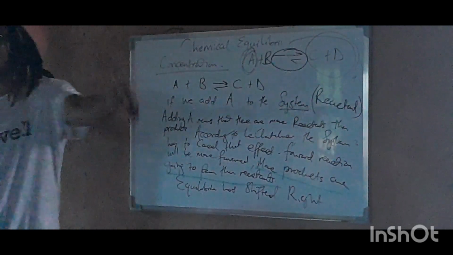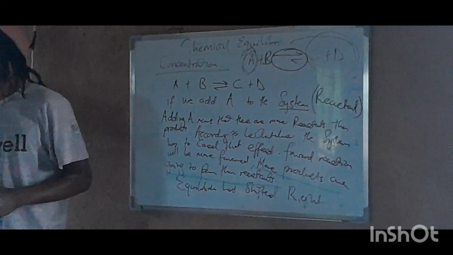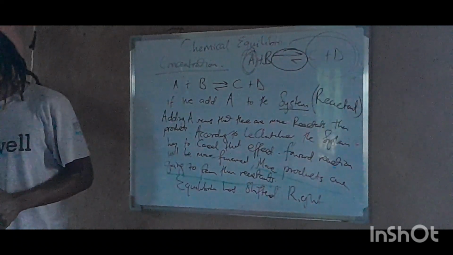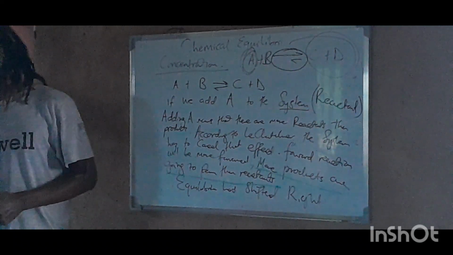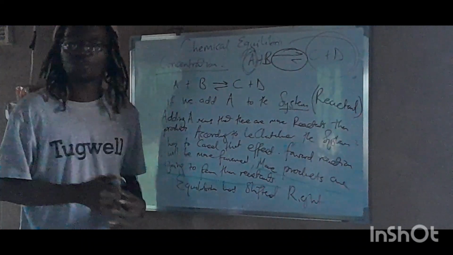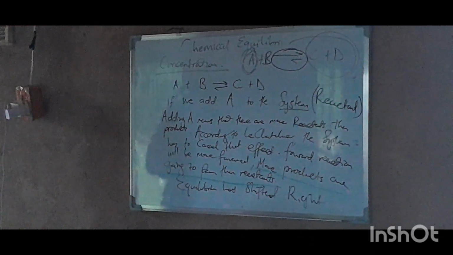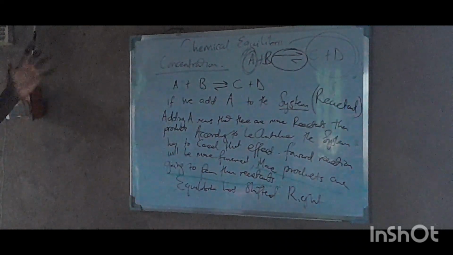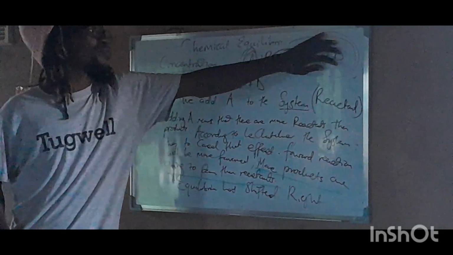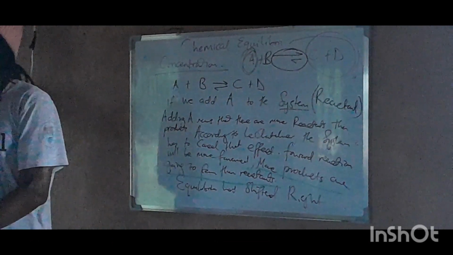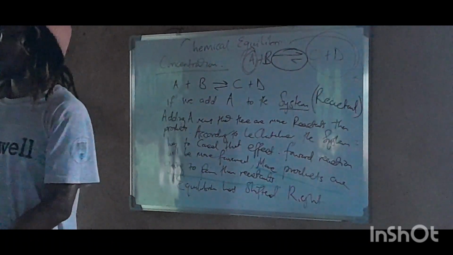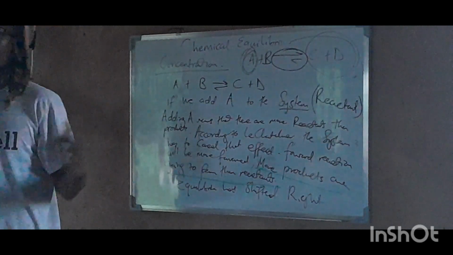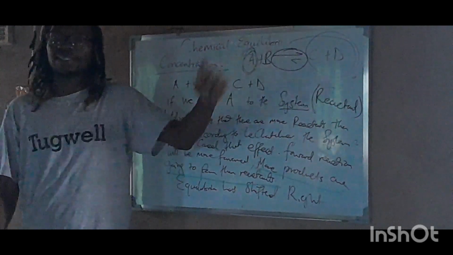It means that more products are being formed than reactants. What is equilibrium? So for this to balance out, more products must form for it to balance.